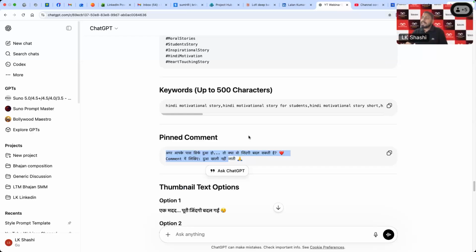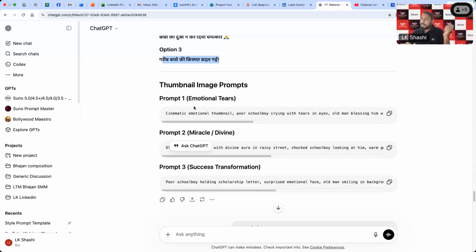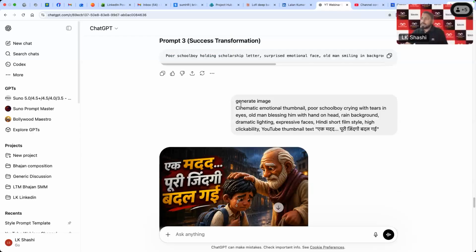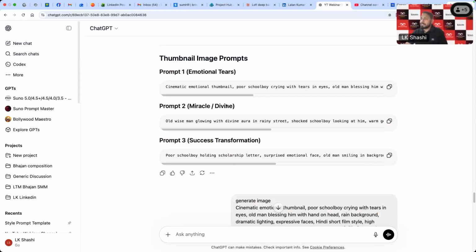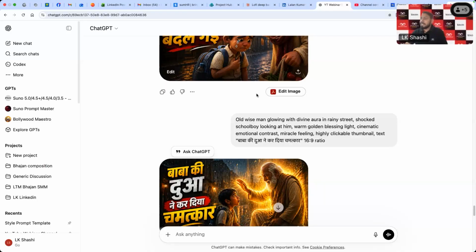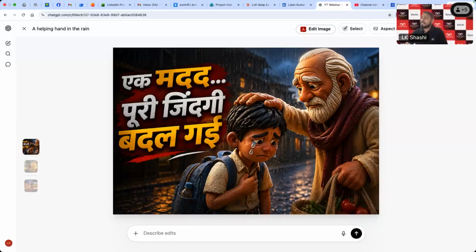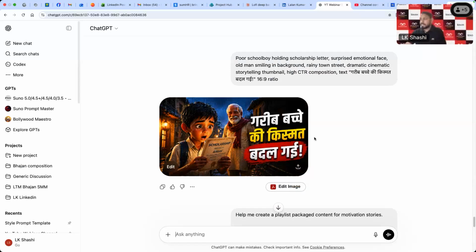It also gave me thumbnail text ideas and the thumbnail prompt as well. I used all those prompts to generate the thumbnails. You can see here, I gave the first prompt with this first text, and I used both, and it gave me the final thumbnails like this, this and this. I tried 3 different emotions to evoke, so I designed 3 different thumbnails for this.